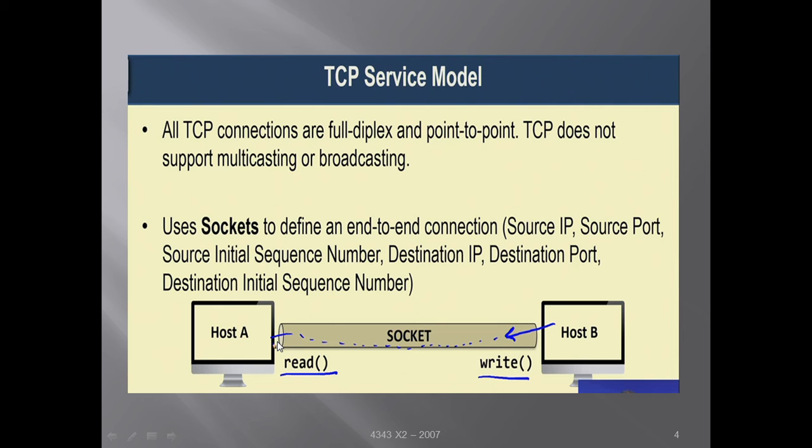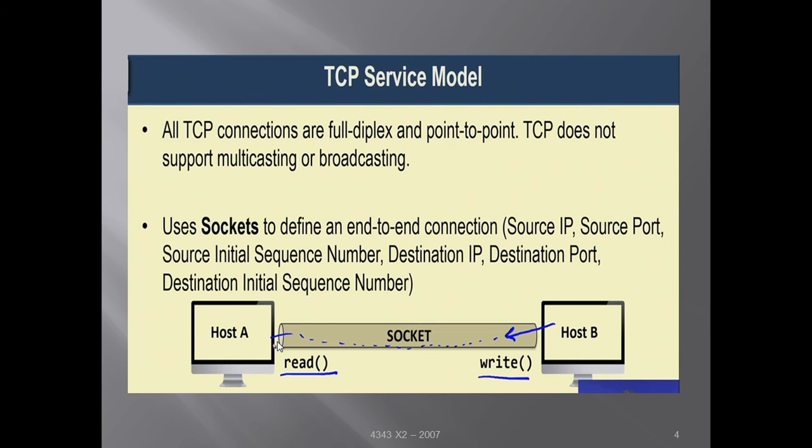So host B will write the data in the socket, then this data will be delivered through different layers of the protocol stack and received at the transport layer of host A. Then host A can execute the read call to read the data from the transport layer buffer. The reliable delivery will be taken care of by the transport layer, and the delivery of the packet to host A based on its IP address will be taken care of by the network layer. That way this protocol stack works.